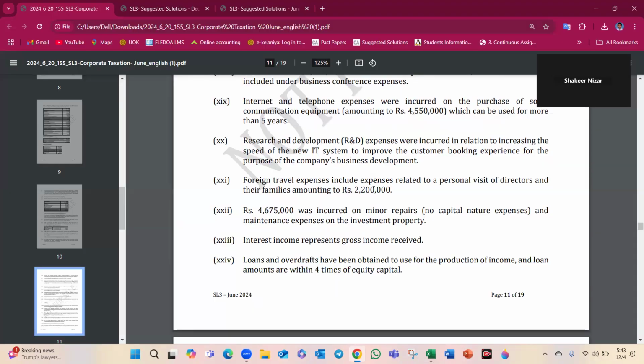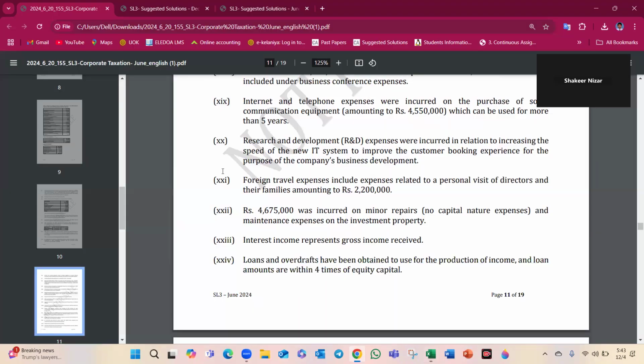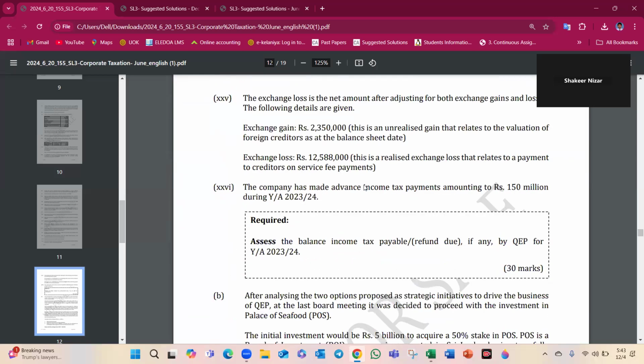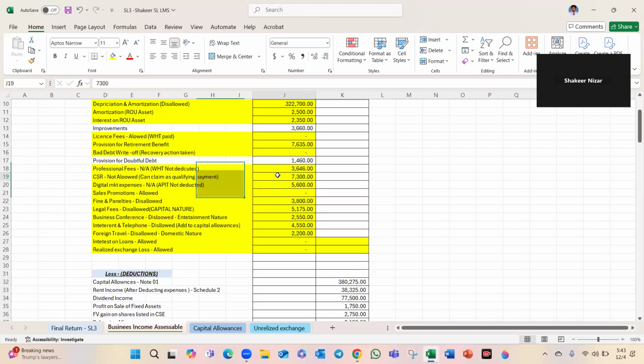loans and overdraft. Direct income. Investment property. Improvements.